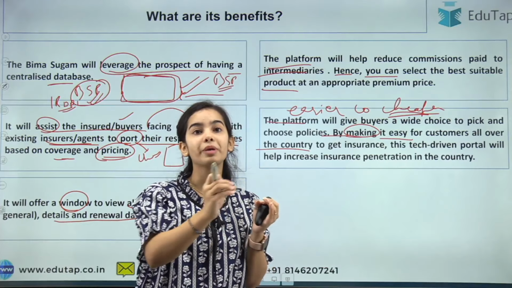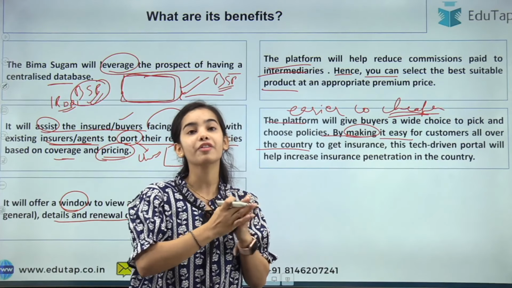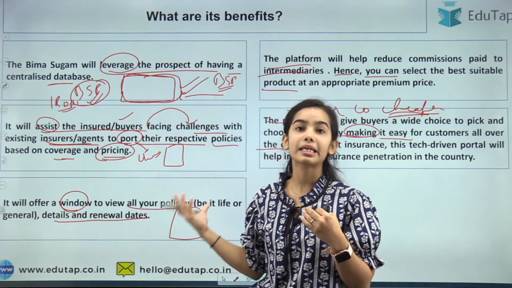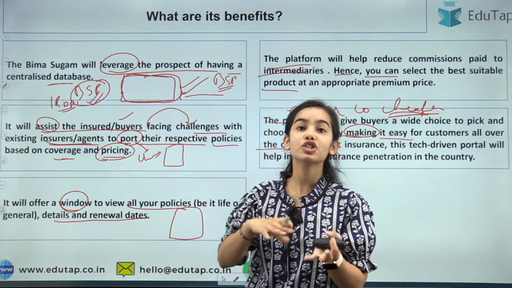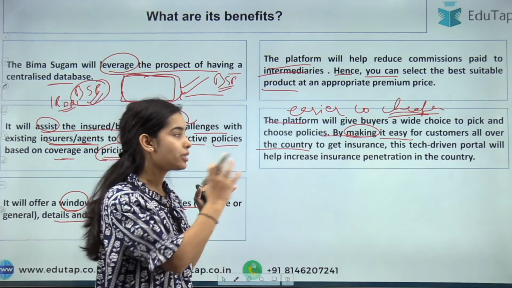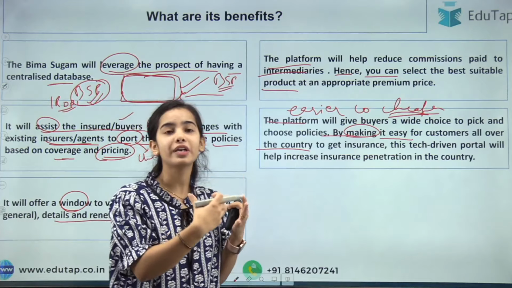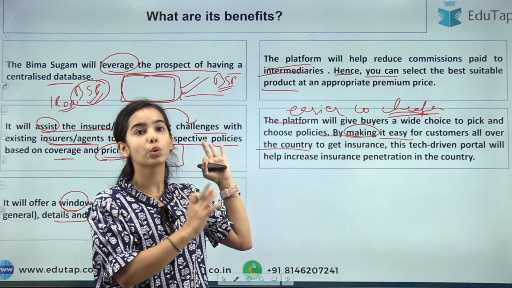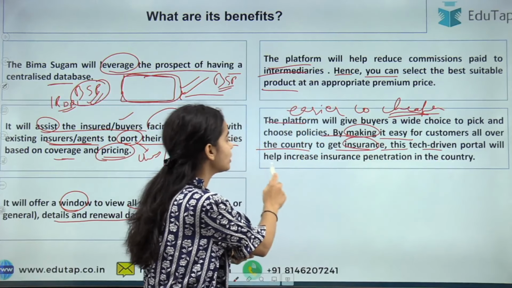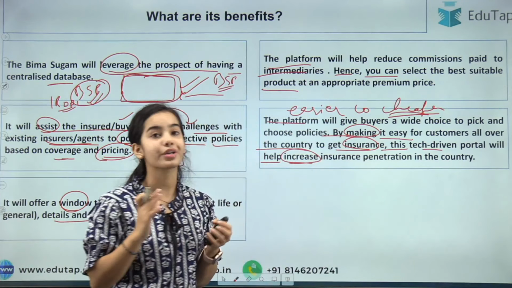The agents or any intermediary will not be able to cheat you, because you can directly see the policies that you have, you can directly see the coverage, and you can even change the coverage if you want. So you will be in a better state of mind to buy insurance, and you will feel more relieved that, okay, someone is looking after us. To get the insurance, this tech-driven portal will help increase insurance penetration in the country.